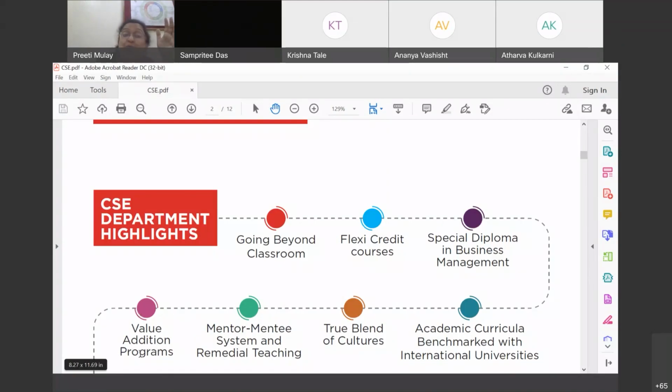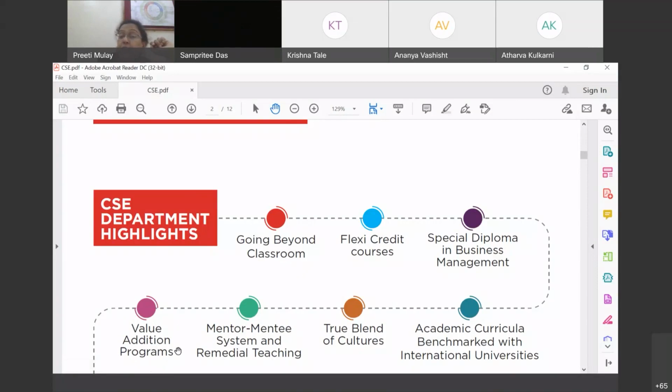So in addition to whatever is covered in the syllabus in the normal course structure, these are value added. So this adds value to your resume at the end of it, right? So once again, my dear friends, we go beyond the classroom, because this is again experts from industry or experts overseas who come and teach these value added programs.